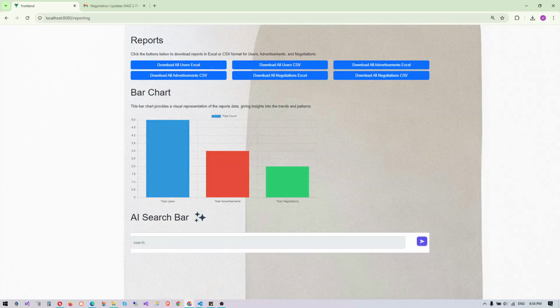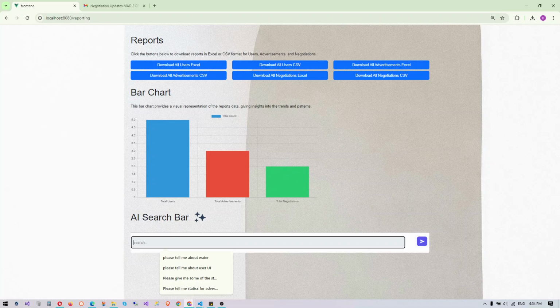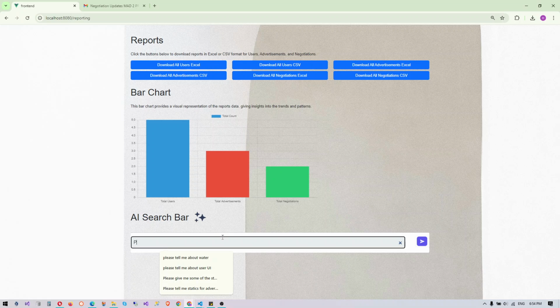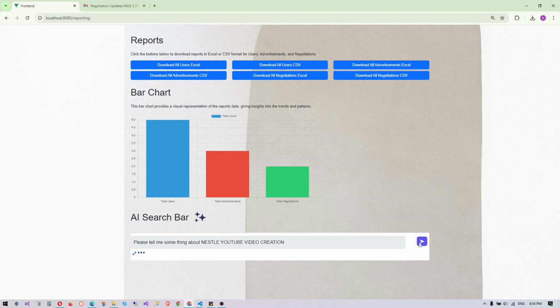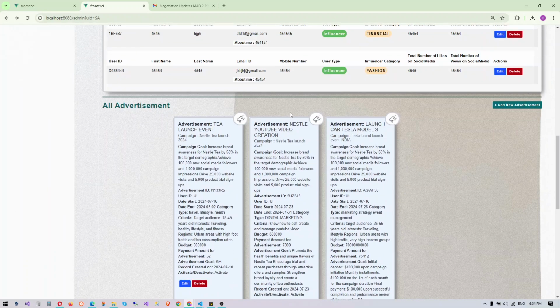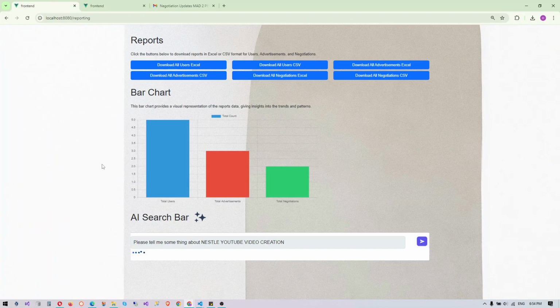And this is special thing. I'm using AI search bar with ChatGPT. So if I want to see some details, like please tell me something about this is the ad that I have created. So let me show you this ad. So I'm talking about this ad. Naturally, YouTube video creation. I just use this for searching. Let's see what response we will get from AI.